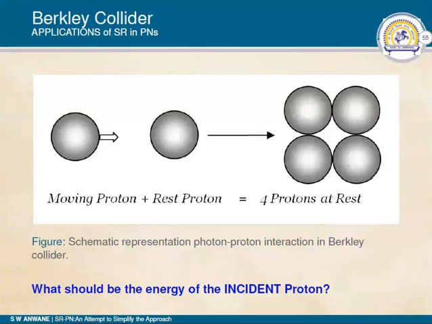In this problem you can consider a laboratory frame of reference in which you can consider 2 protons approaching each other with opposite velocity, say 1/2 v and minus 1/2 v, and we have the laboratory frame at rest, and after collision we have 4 protons in the state of rest in the laboratory frame.